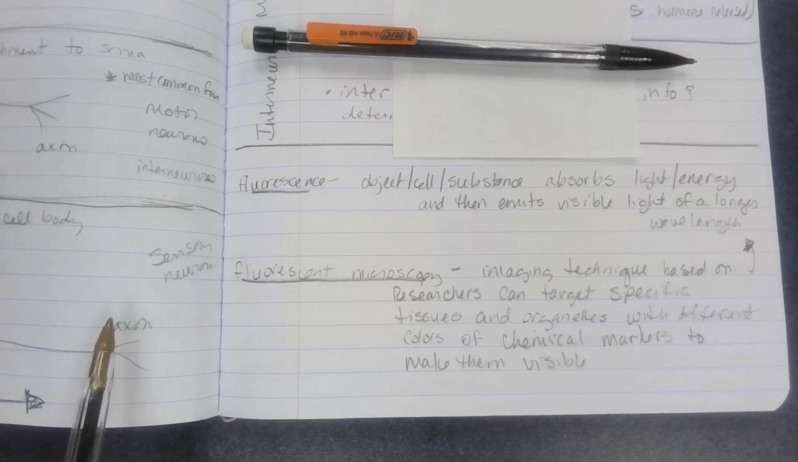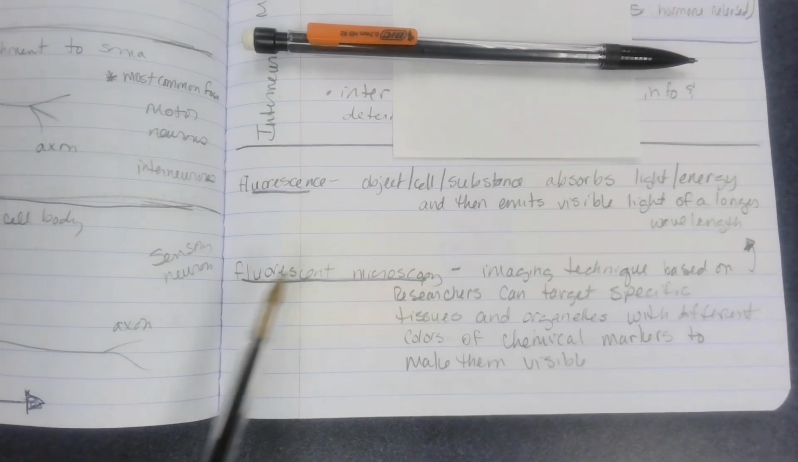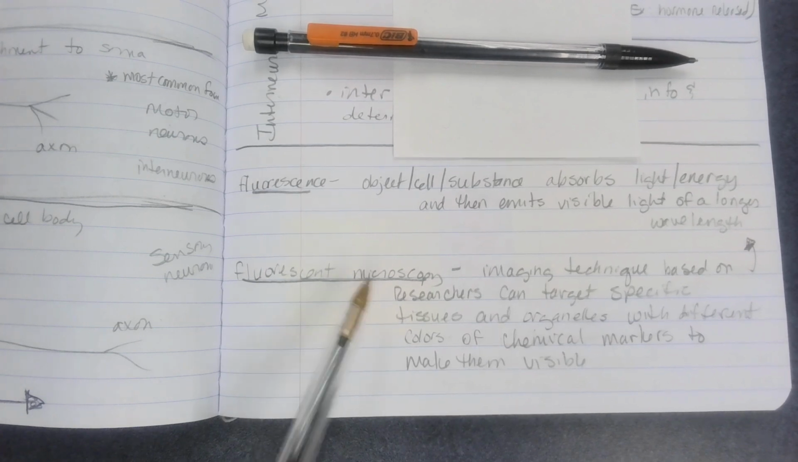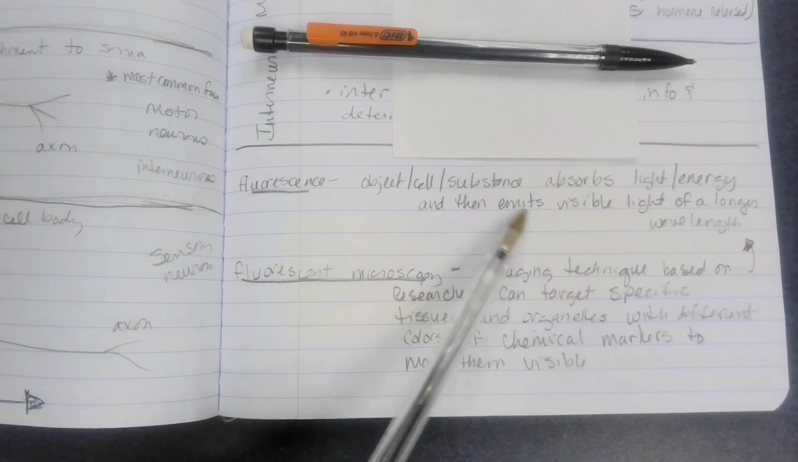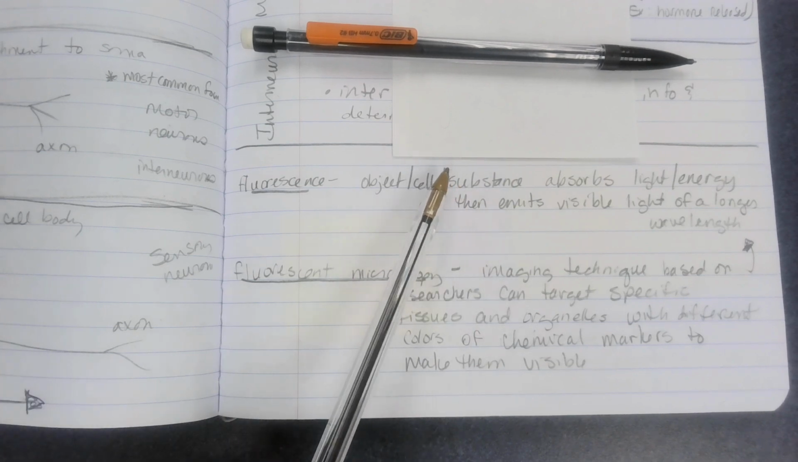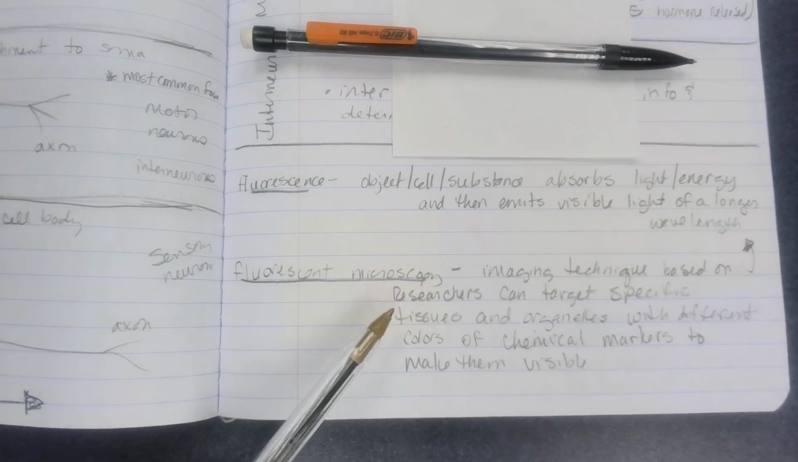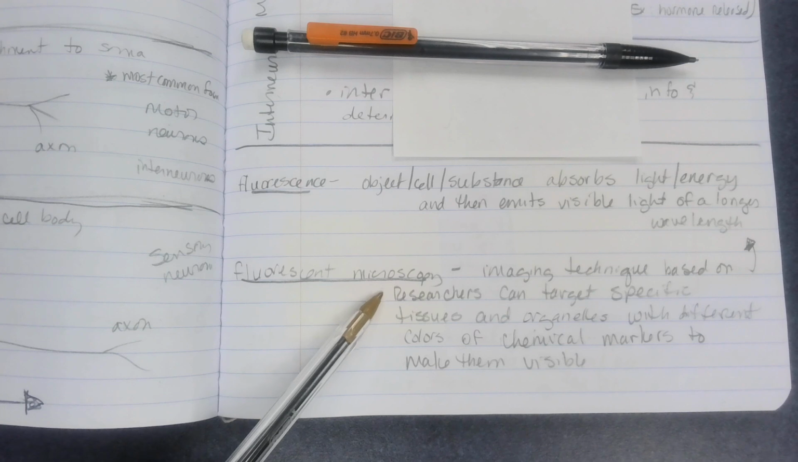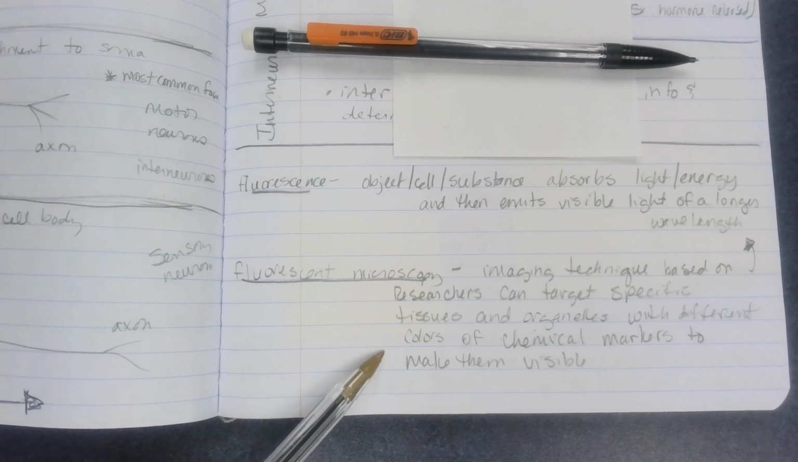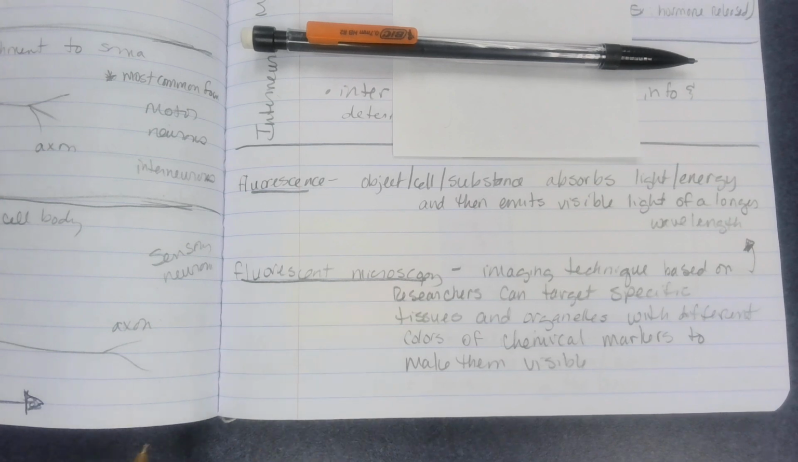Fluorescent microscopy, there we go. That's an imaging technique that's based on fluorescence. So they use this process to their advantage. Researchers can target specific tissues and organelles with different colors of chemical markers to make them visible. So if they want to see where cells are going, what cells are doing, what's happening here or there, they can use fluorescent microscopy to tag cells with something that is going to fluoresce, something that's going to glow, so that they're able to see it and see what's going on.